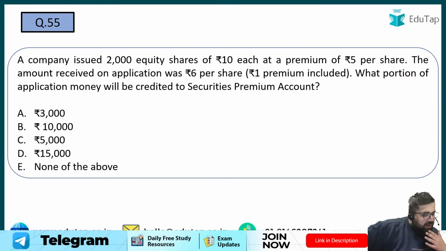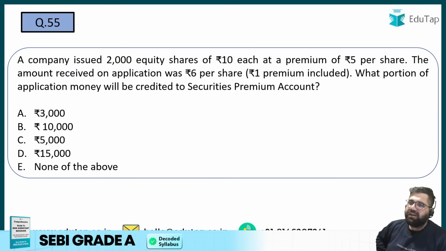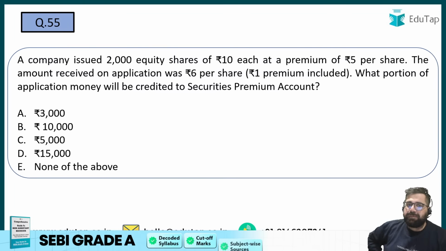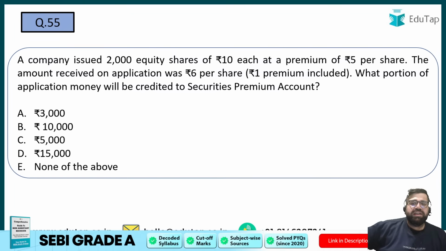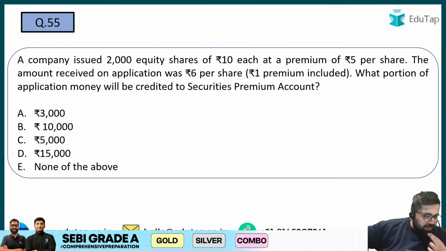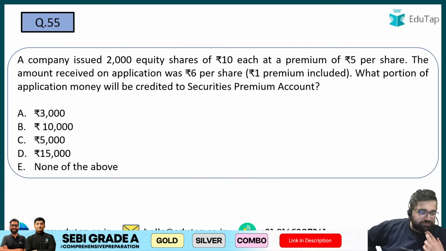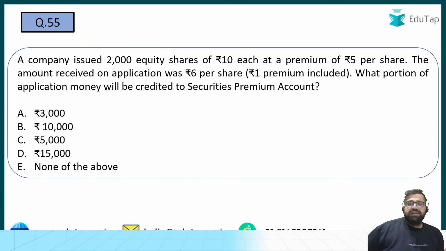Question number 55 now. Come on. A company issued 2000 equity shares of 10 each at a premium of 5. The amount received on the application was 6, premium 1 included. What portion of application money will be credited to the securities premium account? Very basic question which they are asking. 55. Yes, the correct answer will be what?